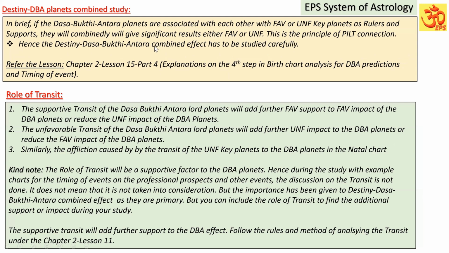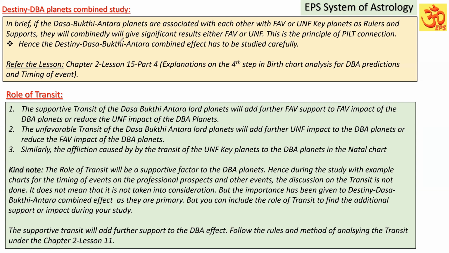Now, destiny, Dasa, Bhukti, Antara planets combined study. It means in brief, the Dasa, Bhukti, Antara planets are associated with each other with the favorable or unfavorable key planets as their rulers and supports.